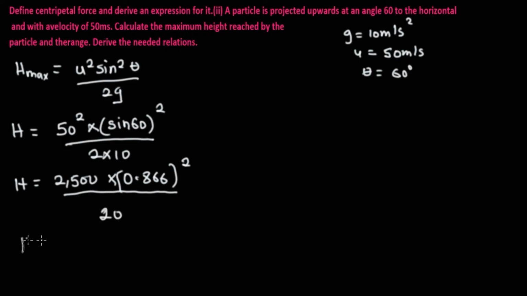So h max is equal to 2,500 times 0.866 square, which is given as 0.75, divided through by 20.